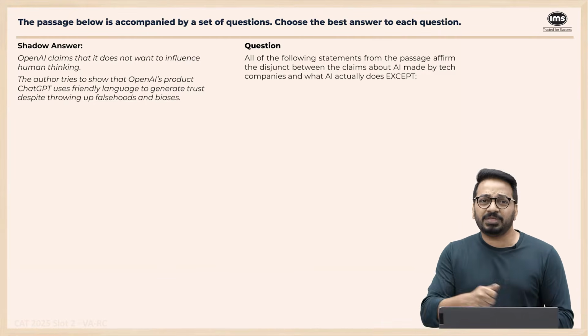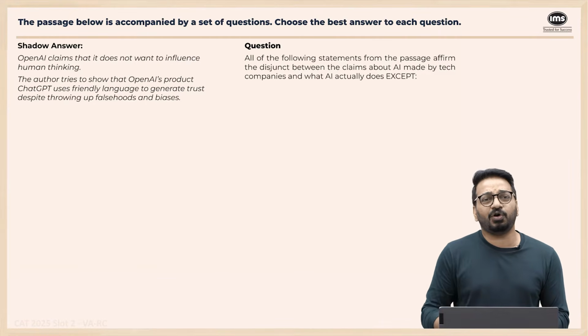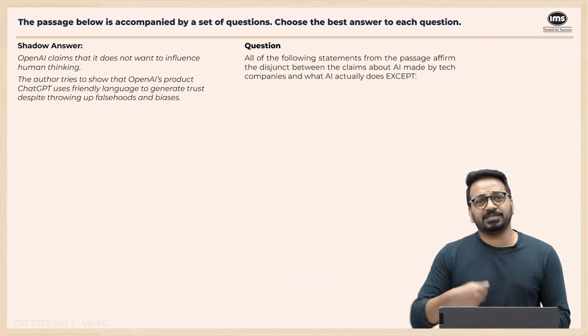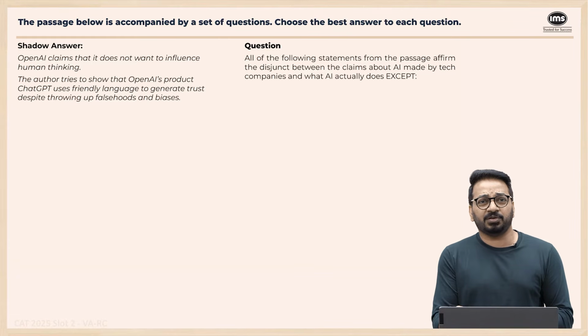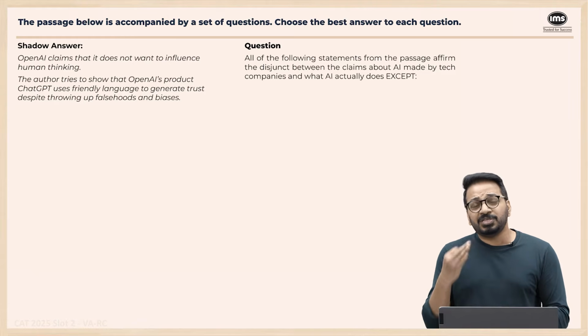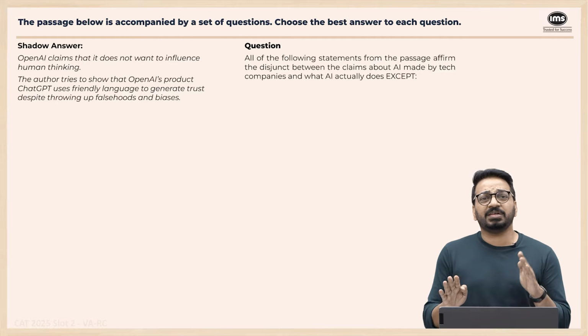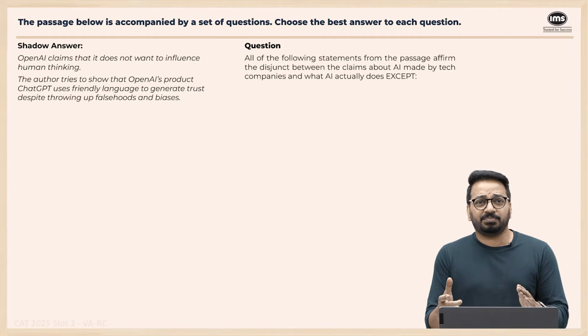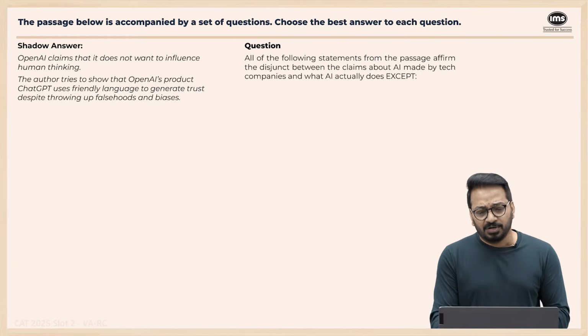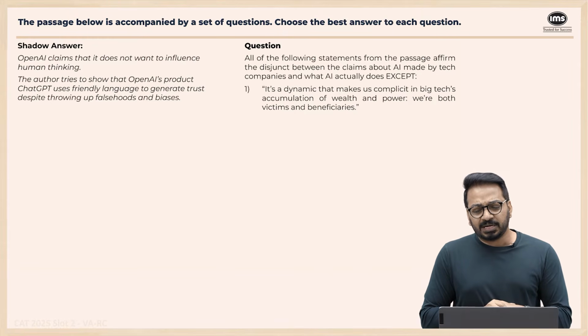The author wants to show that they're doing a lot of things in such a way that it is actually trying to influence us in a particular way. Right? So now, the three options should be revolving around this gap between companies using ChatGPT and particular human language to influence us in particular ways, and one option should have nothing to do with it. First option. It's a dynamic that makes us complicit in big tech's accumulation of wealth and power.